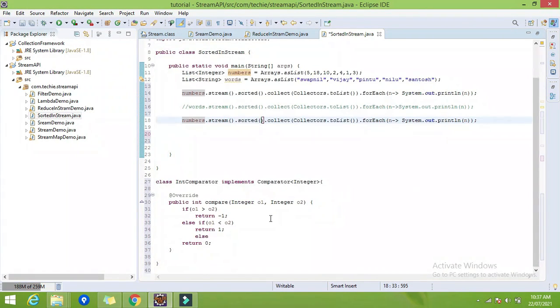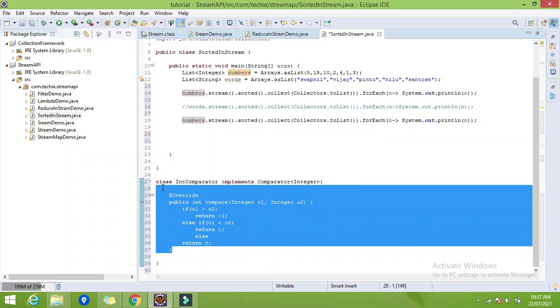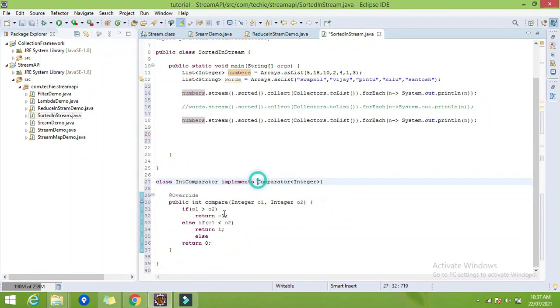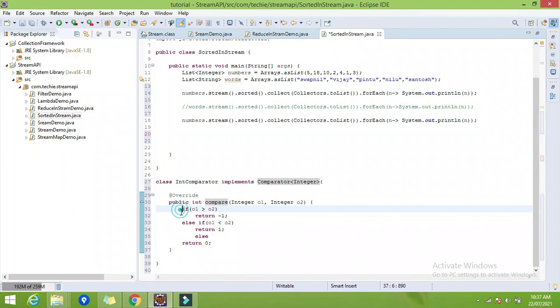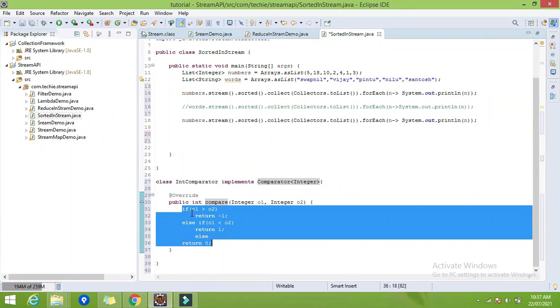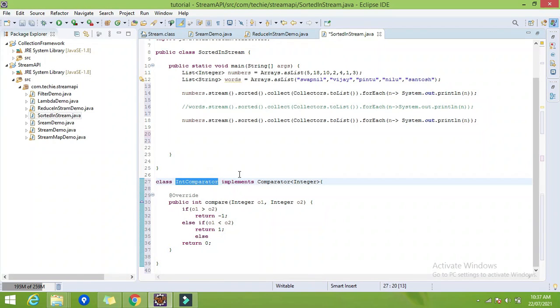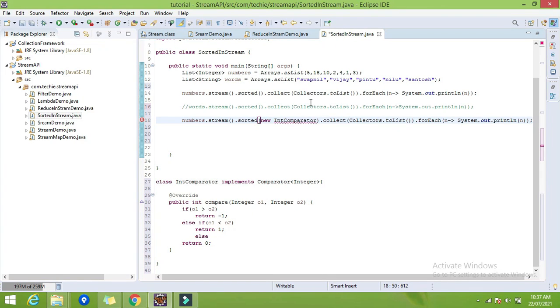So I have created one comparator class, which implements the compare method, and we have given the logic to return in a descending order. So right now I have to specify the object of whatever class we have created here. That's it.